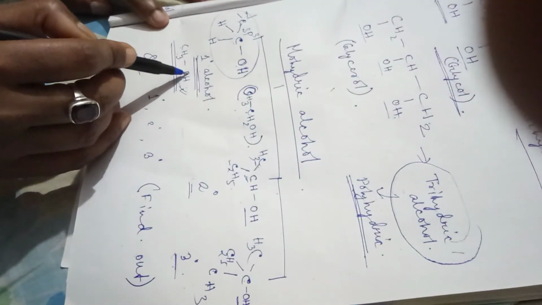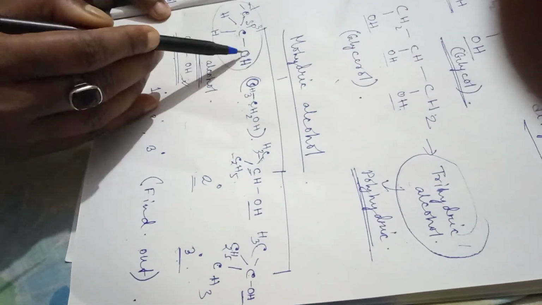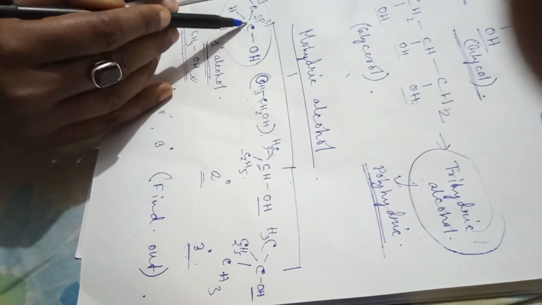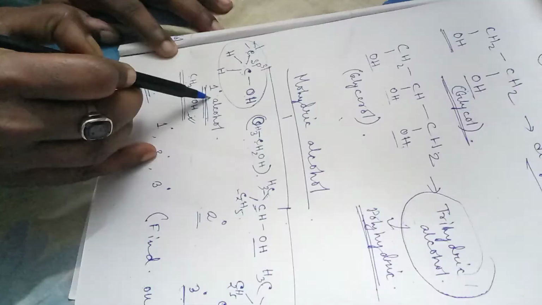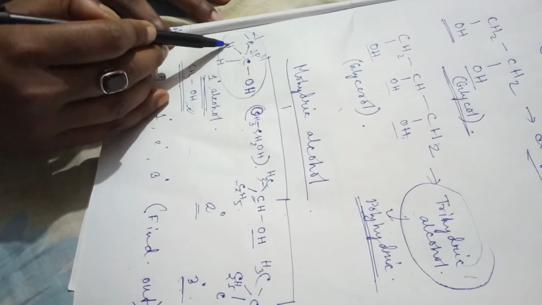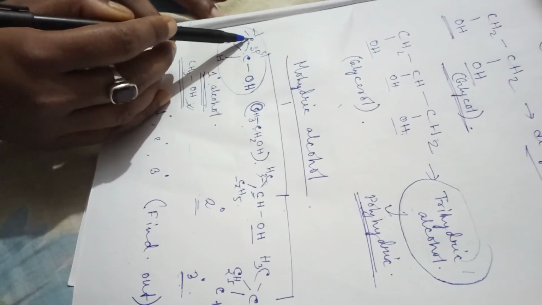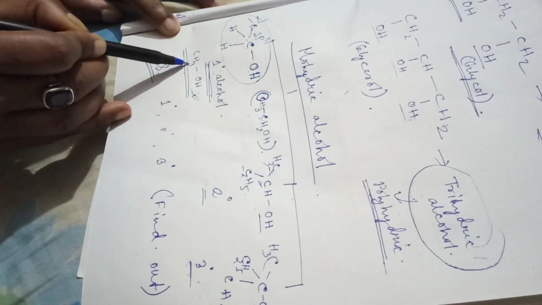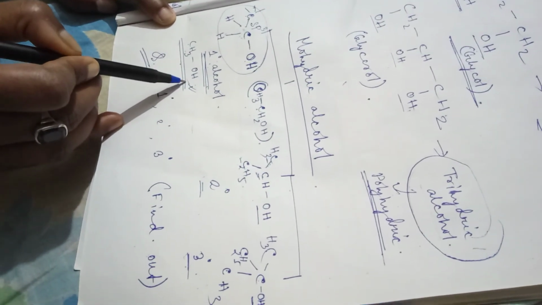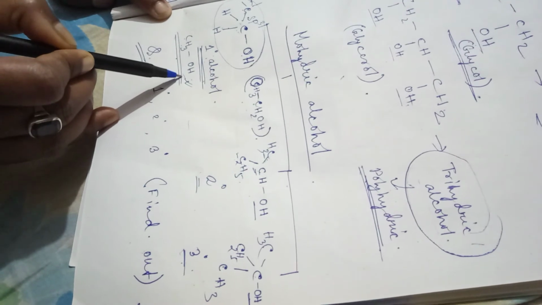Now what is primary alcohol? The carbon which contains the OH functional group and is attached with at least one carbon atom is known as primary alcohol. Even if it is not attached with any carbon atom, suppose a carbon which is attached with 3 hydrogen atoms and the hydroxyl group, it is also known as primary alcohol.